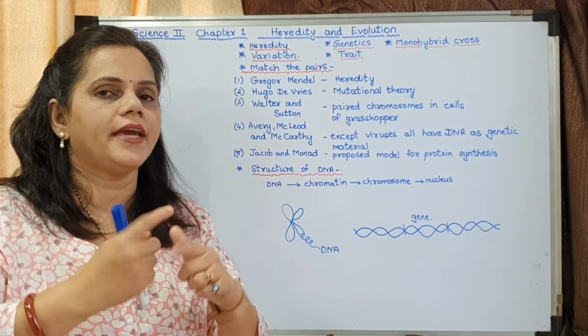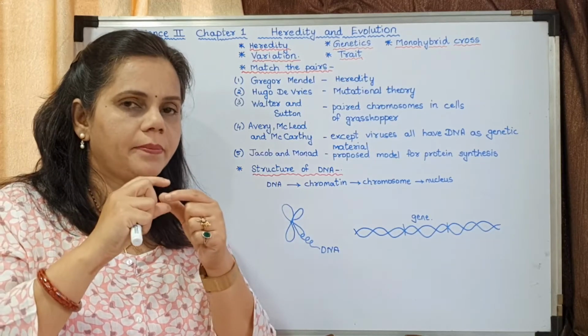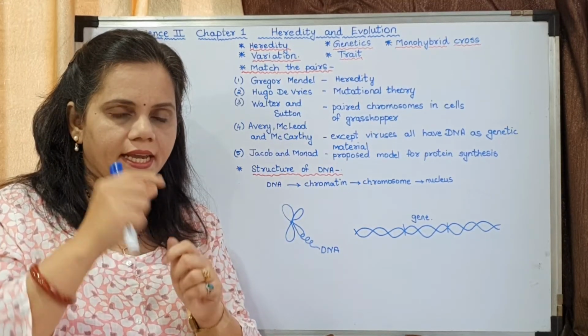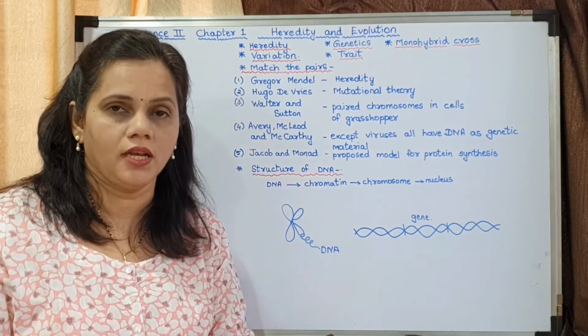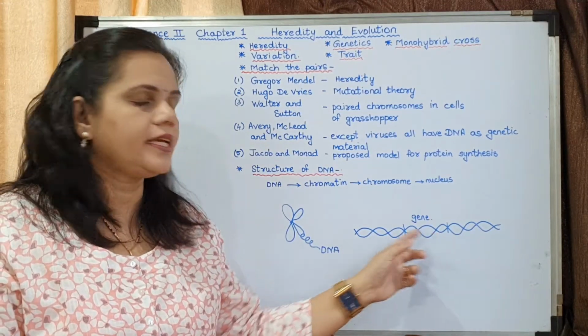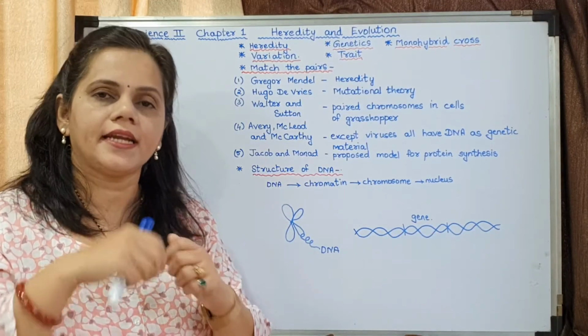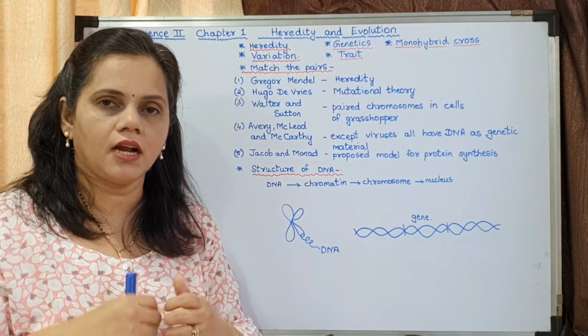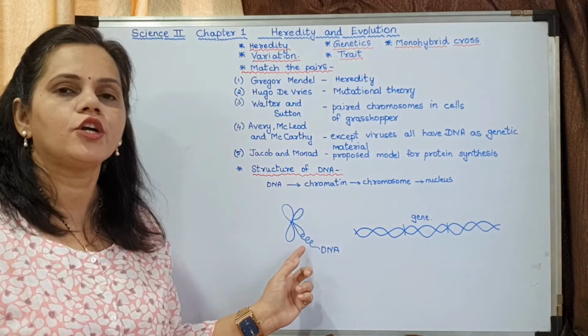They get coiled. You might have observed a rubber band. If you coil it again and again, it turns into a small ball. Similarly, this DNA gets coiled again and again. They get super coiled around each other to form a chromosome.